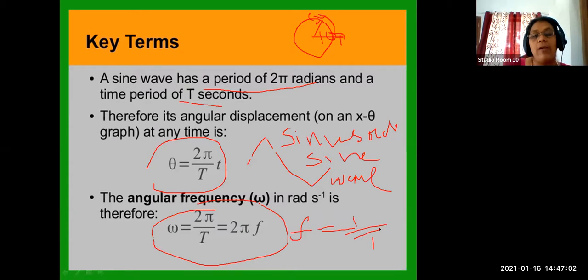So if you multiply 2 pi radian with the frequency, you will get angular frequency. And angular displacement is 2 pi by T into t. That means you can also write that angle in terms of omega t.